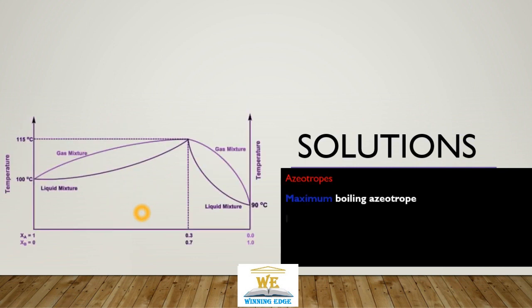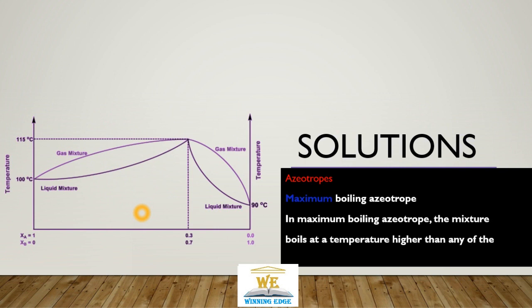Maximum boiling azeotropes. In a maximum boiling azeotrope, the mixture boils at a temperature higher than either component of the azeotrope. You see here, one component boils at 190, but the mixture azeotropic point is at 115, at composition 0.7 and 0.3.